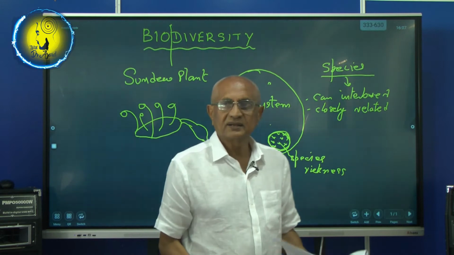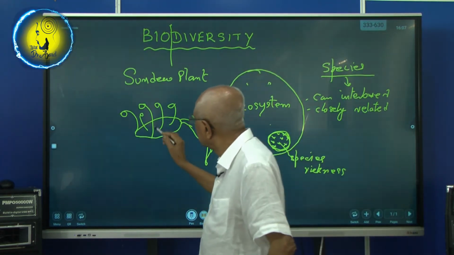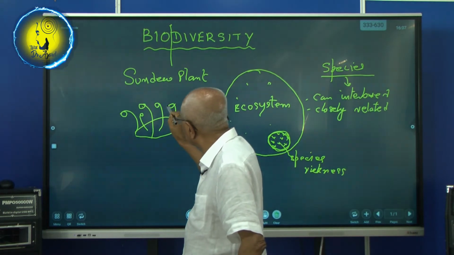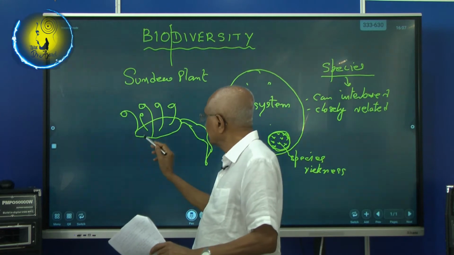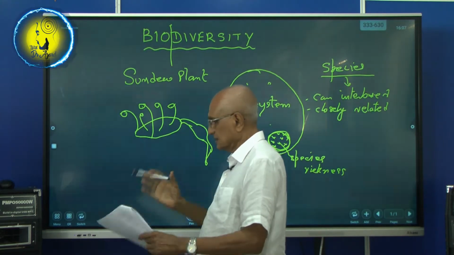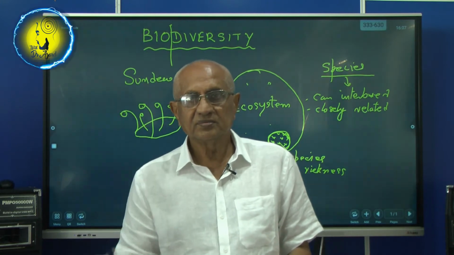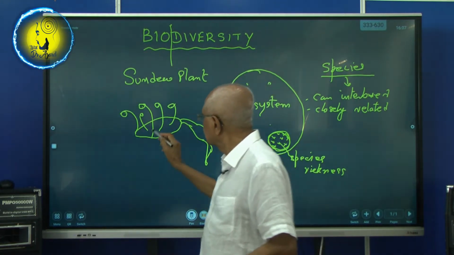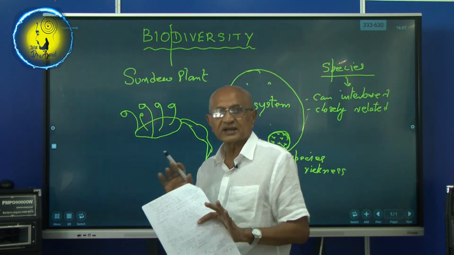Now, for example, the sundew plant. Sundew plants have sticky structures projecting from the leaf. There is a leaf and projecting organs from it with sticky structures.